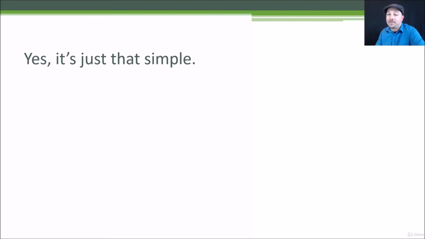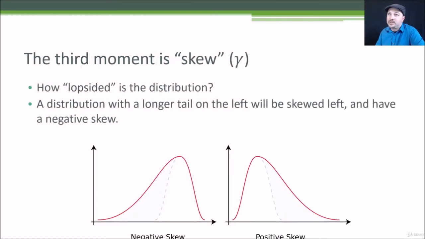It's just that simple. Now, when we get to the third and fourth moments, things get a little bit trickier, but they're still concepts that are easy to grasp. So the third moment is called skew, and it is basically a measure of how lopsided a distribution is. So you can see in these two examples, if I have a longer tail on the left, that is a negative skew. And if I have a longer tail on the right, that's a positive skew. So you can see here what the shape of a normal distribution would look like without skew. If I stretch that out on one side, then I end up with a skew, or on the other side, a positive skew in that example, okay?